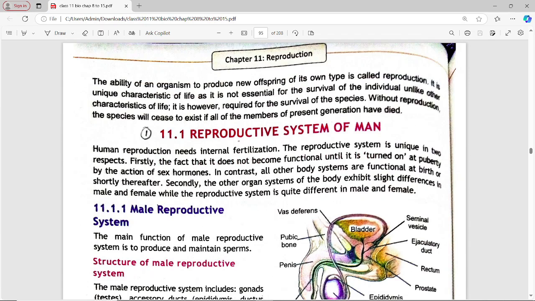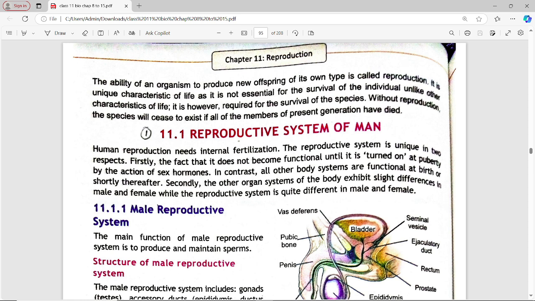The ability of organism to produce new offspring of its own type is called reproduction. यानी कि organism की ability कि वो अपने जैसे offspring प्रोड्यूस करे, इसको हम क्या कहते हैं? रिप्रोडक्शन। It is a unique characteristic of life as it is not essential for survival of the individual, unlike other characteristics of life. It is, however, required for survival of the species. Without reproduction, the species will cease to exist if all of the members of the present generation have died.